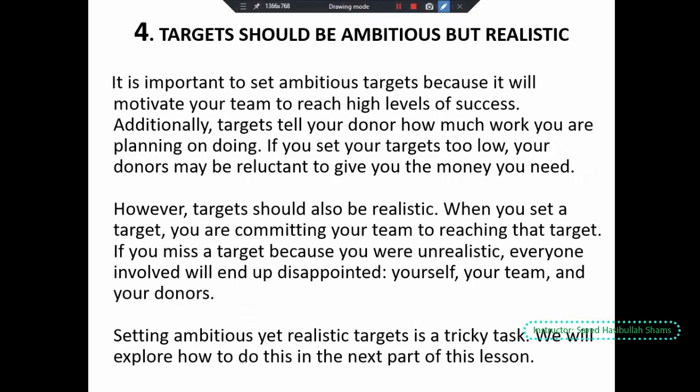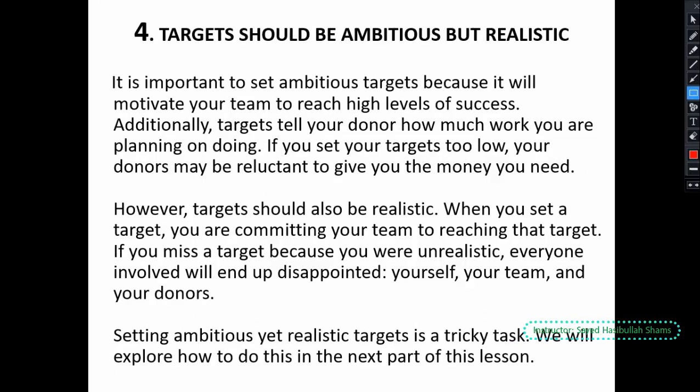Targets should be ambitious but realistic. It is very important. Targets should be very realistic. We must set a high level of target. The high level of target shows that we work very hard.